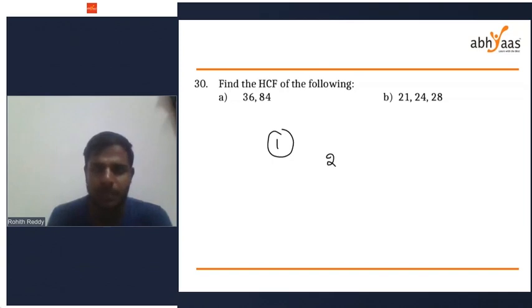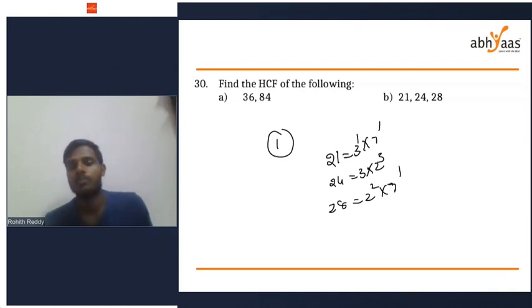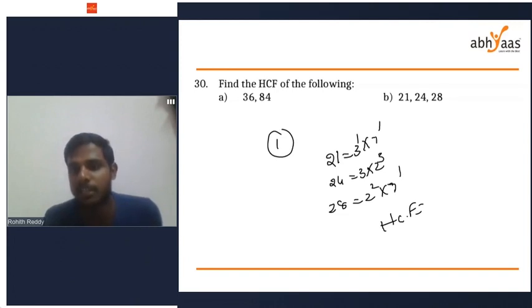If you want to do it by this method, 21 equals 3 power 1 into 7 power 1. 24 equals 3 into 2 cube. 28 equals 2 square into 7 power 1. So to find the HCF, we will write 2 into 3 into 7, first to the powers of least number.